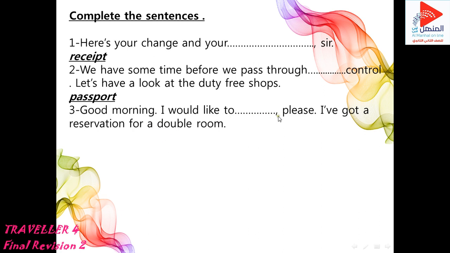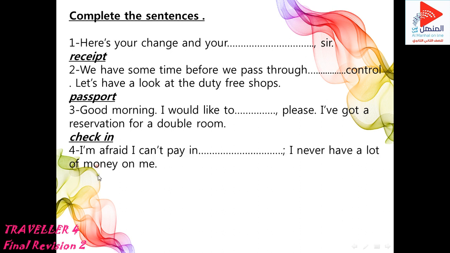Number 3. Good morning. I'd like to space, please. I've got a reservation for a double room. So, good morning. I would like to, please. To what? Yes, I have to check in. I have got a reservation for check in, the opposite of check out. Excellent. Number 4.